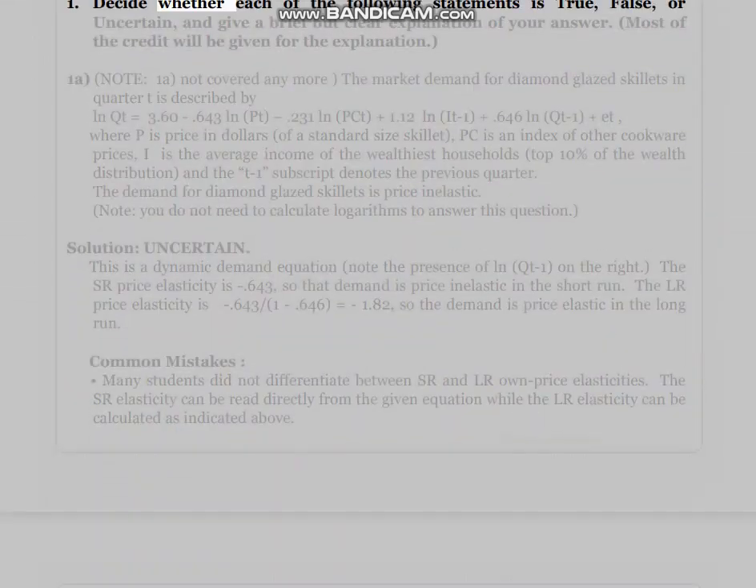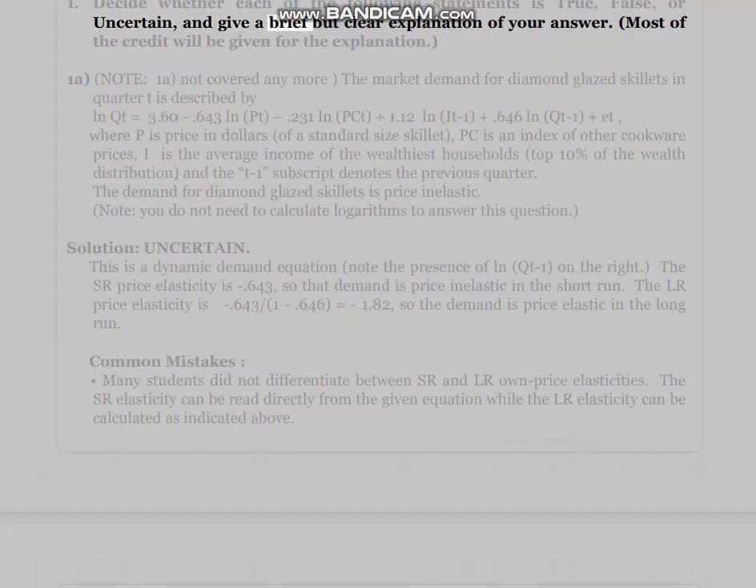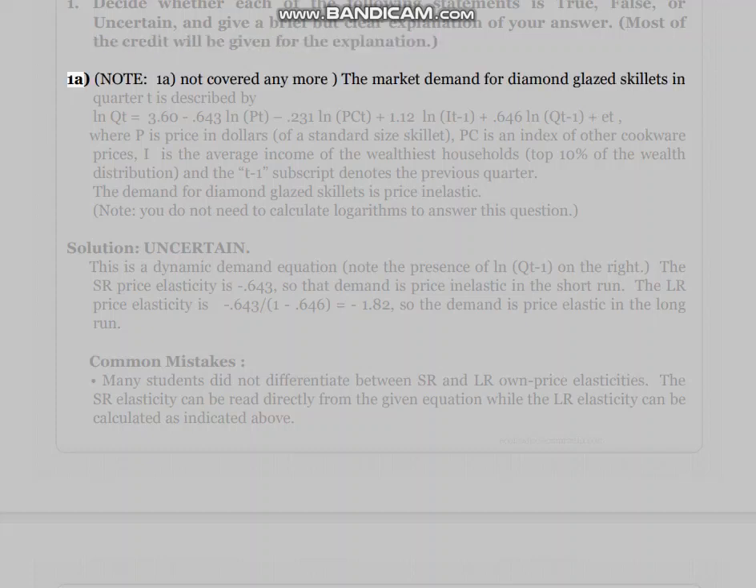1. Decide whether each of the following statements is true, false, or uncertain, and give a brief but clear explanation of your answer. Most of the credit will be given for the explanation. 1A. Note: 1A, not covered anymore.